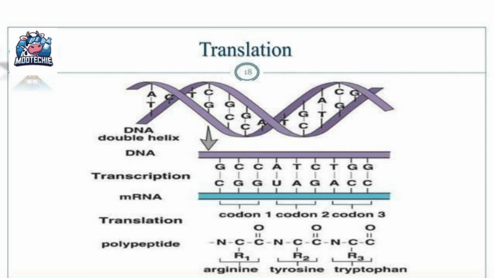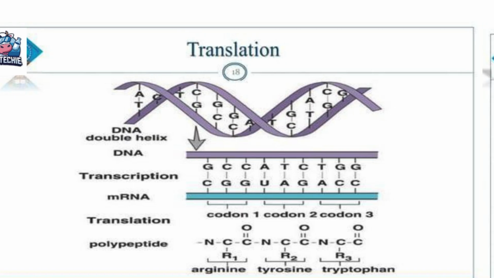Below that, we see 3 codons listed: codon 1, codon 2, codon 3. And they are linked to the peptide chain structure NCC-NCC-NC. Each C connects to an R group, and the labels show us an example: arginine, tyrosine, tryptophan. So, this diagram is beautifully explaining that each set of 3 bases on the mRNA, like a 3-letter code, corresponds to one specific amino acid. These amino acids are then linked together in a chain by peptide bonds forming the beginning of a protein.